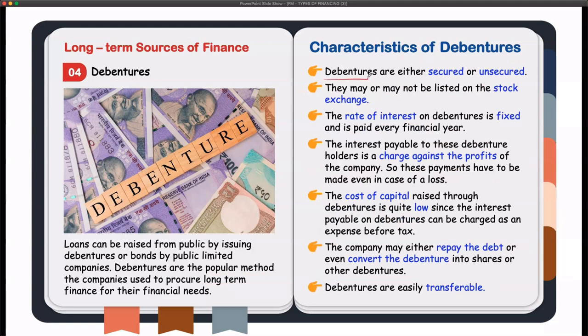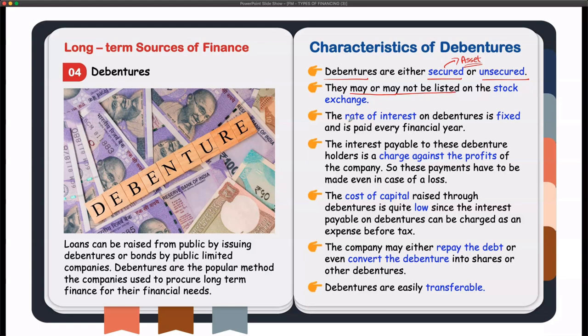There are some more characteristics. Debentures can be issued either as secured or unsecured debentures. Secured debenture means some asset will be charged as security for the debenture, and unsecured means it is clean. Debentures may or may not be listed on the stock exchange.